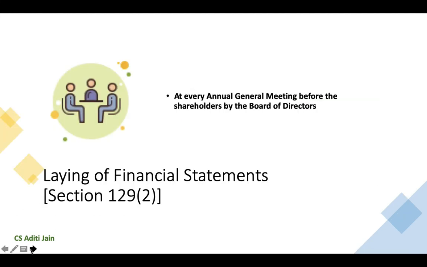Subsection 2 of this section provides for the laying of financial statements by the Board of Directors of the company before the shareholders at every annual general meeting of the company.